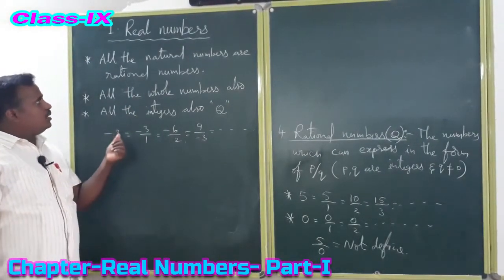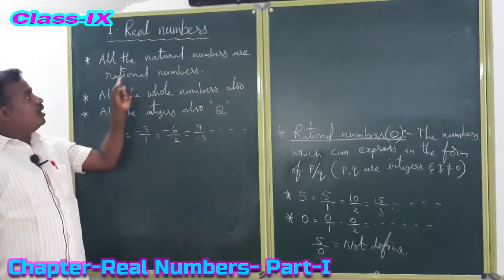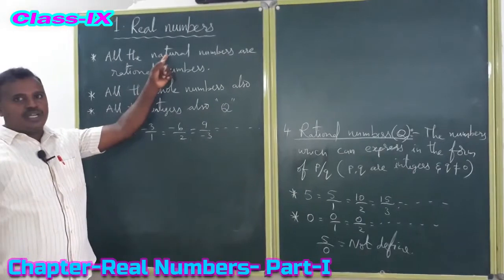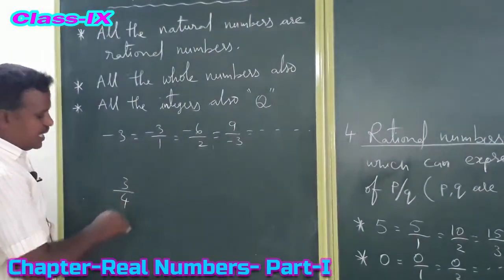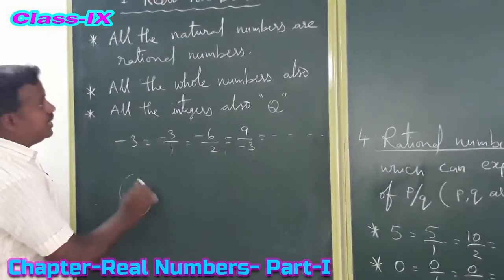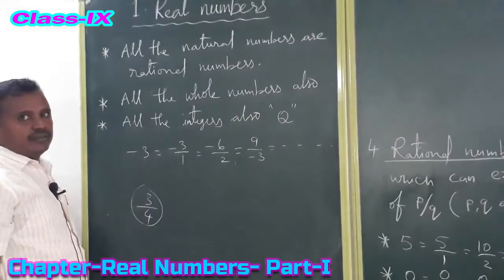Now see, all the natural numbers are rational numbers. Are all rational numbers natural numbers? No. Why? 3 by 4 is a rational number, but it is not a natural number, not a whole number, not an integer.